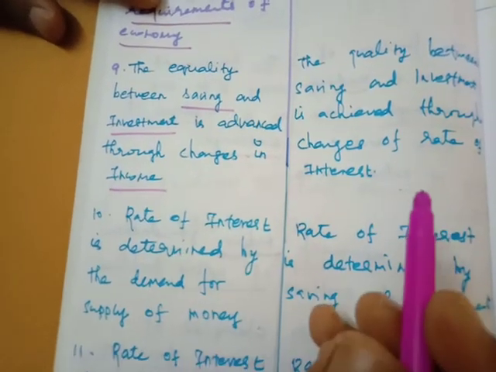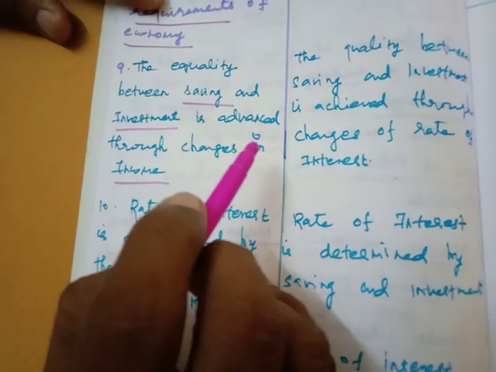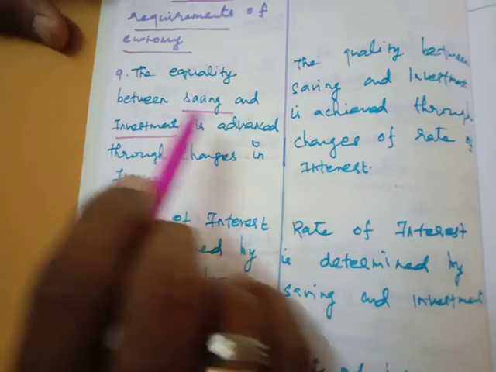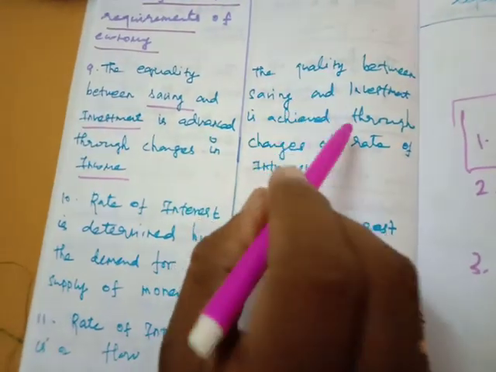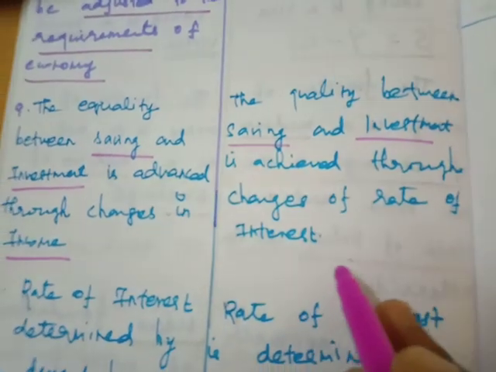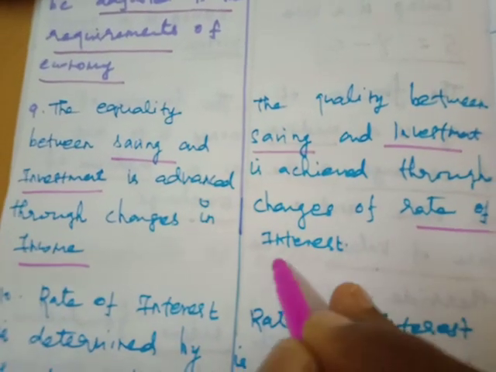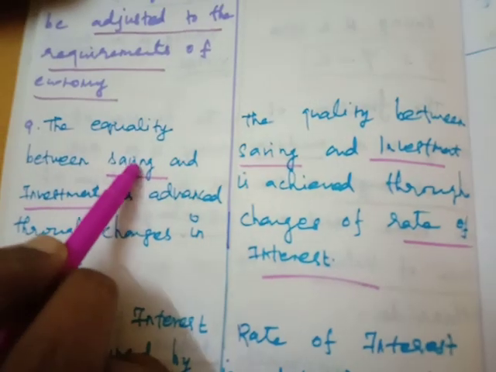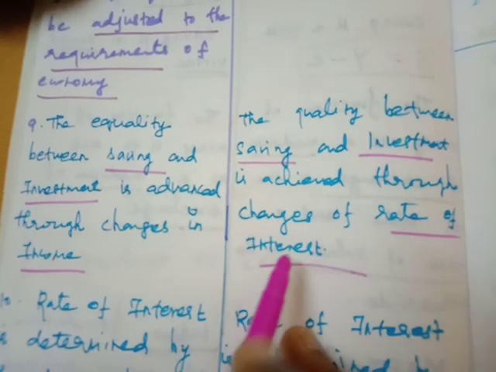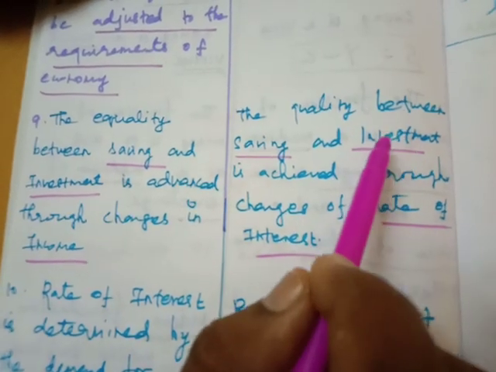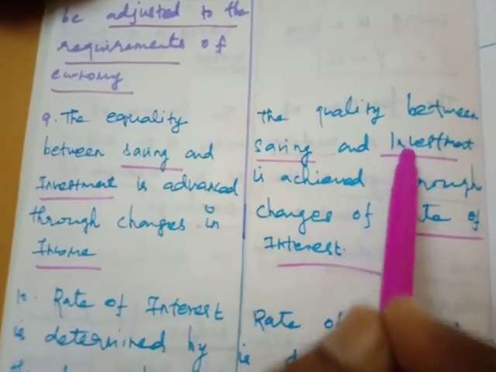So here, income is a very important factor for determining savings and investment. And in the classical theory, the equality between savings and investment is achieved through changes in the rate of interest. In the classical theory, the rate of interest is very essential for determining savings and investment.